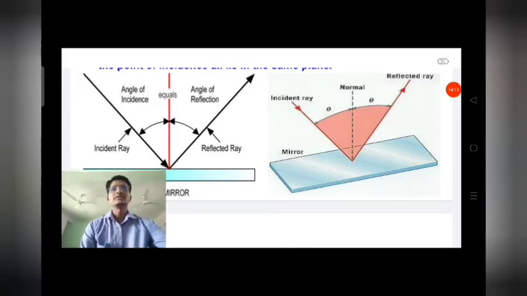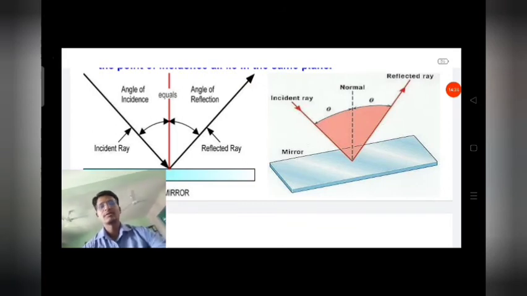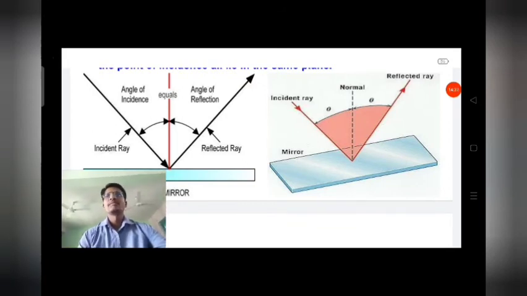And some important terms: the ray of light, the beam of light, luminous objects, non-luminous objects, reflecting, rectilinear propagation of light, and medium, of 3 types: transparent, translucent, opaque. Okay, so these are the mediums. And reflection of light, that we have already discussed. Then types of reflection depending upon the surface. If the surface is smooth, the reflection is regular. If the surface is rough, the reflection is diffuse or irregular.